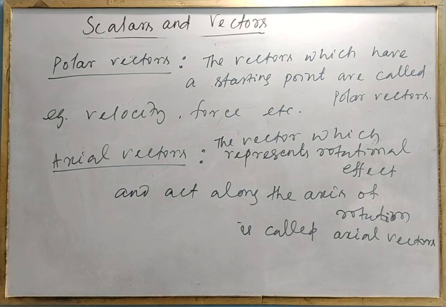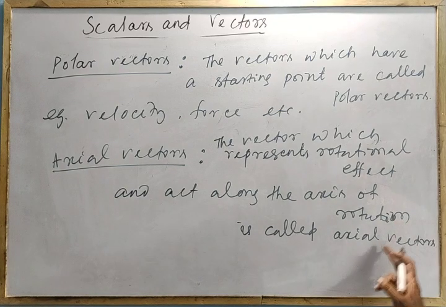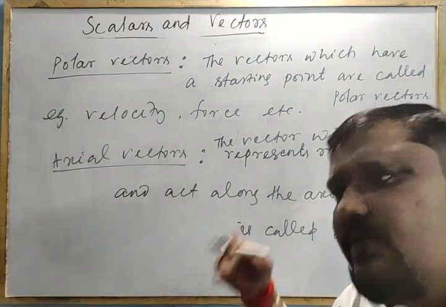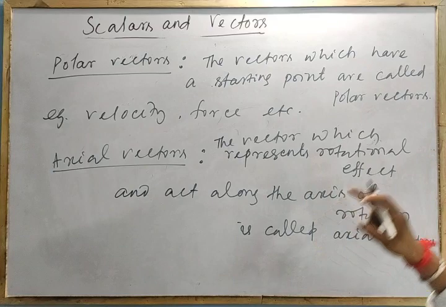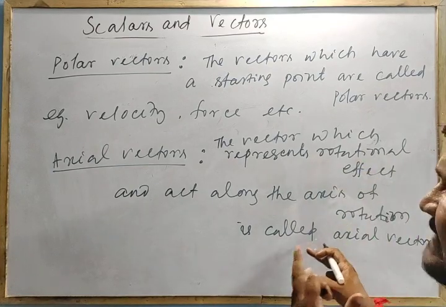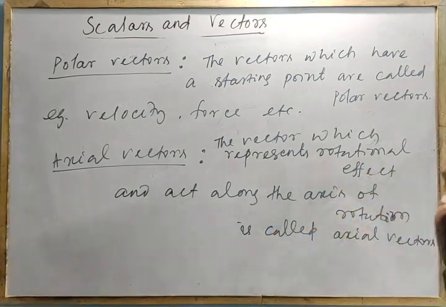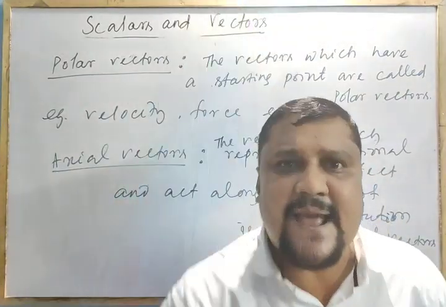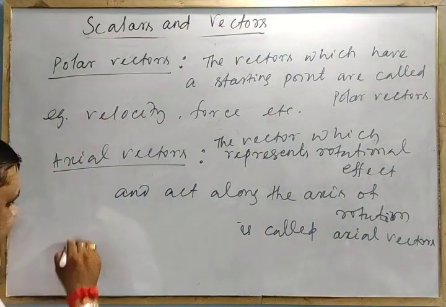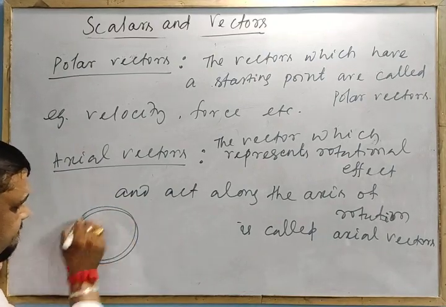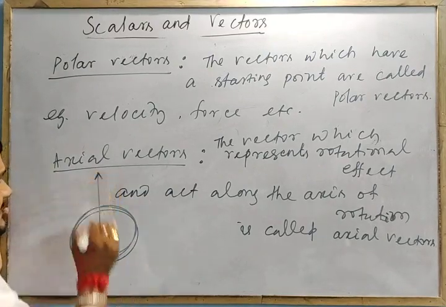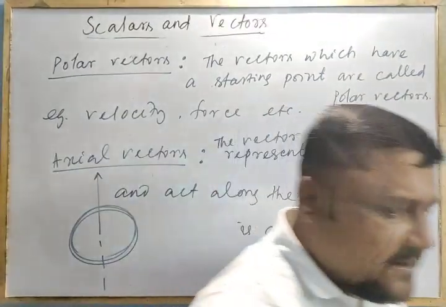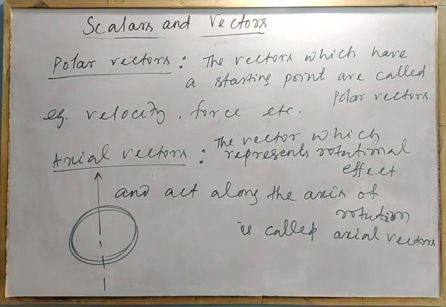Means this along the axis of rotation is by a definite rule that we will discuss. But the vectors which represent rotational effect act along the axis. It rotates the body, but the vector is acting along the axis like this. The body is rotating like this, but the vector is along the axis. That is called axial vectors.